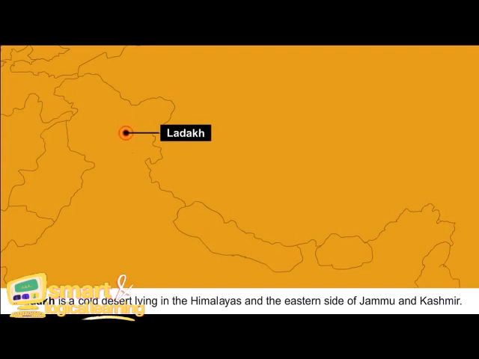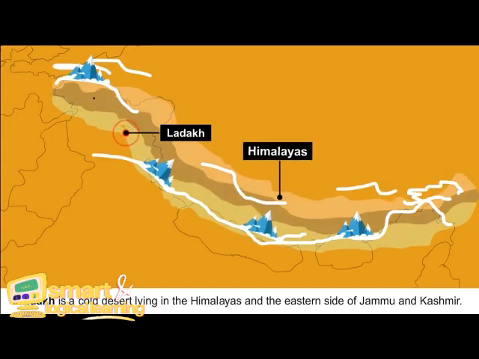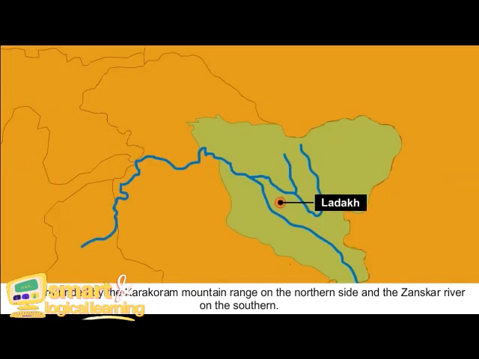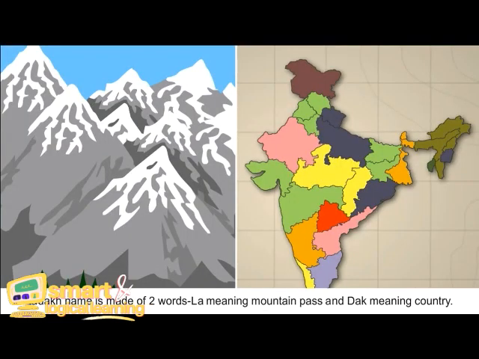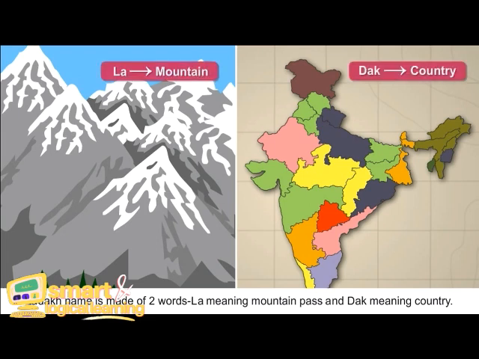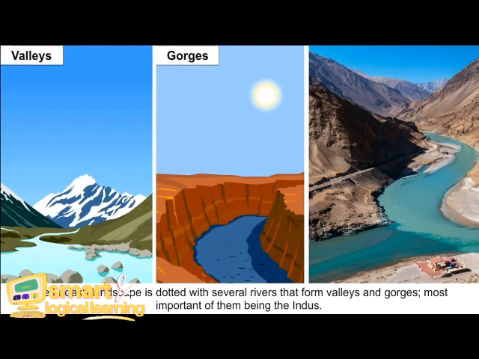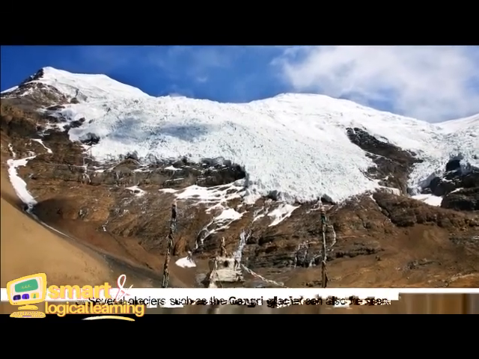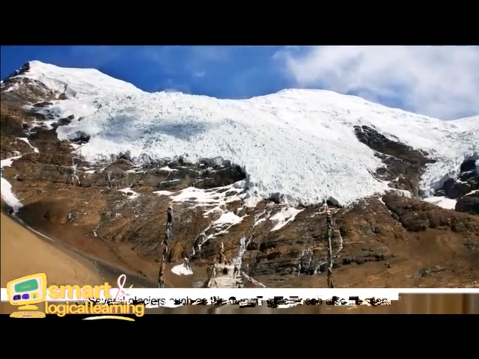Ladakh. Ladakh is a cold desert lying in the Himalayas and the eastern side of Jammu and Kashmir. It is surrounded by the Karakoram mountain range on the northern side and Zanskar River on the southern. Ladakh name is made up of two words, La meaning mountain pass and Dak meaning country. The Ladakh landscape is dotted with several rivers that form valleys and gorges, most important of them being the Indus. Several glaciers such as the Gangri Glacier can also be seen.